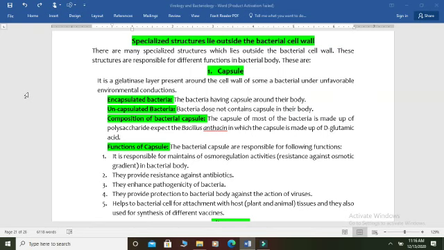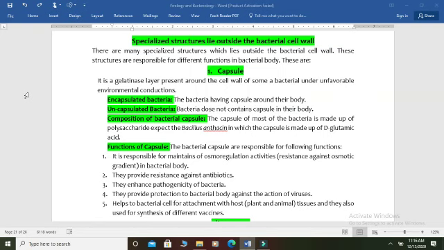Bacteria that have a capsule layer around their body are known as encapsulated bacteria, while those that do not contain such a layer are known as unencapsulated bacteria.